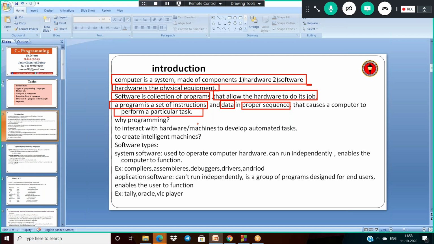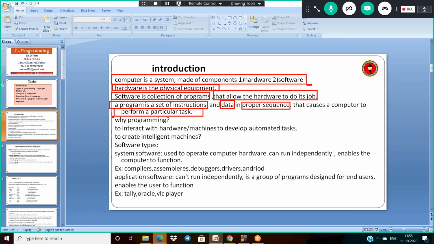To perform a particular task, we need to give a set of instructions and some data to the computer, and that complete thing is represented here as a program.